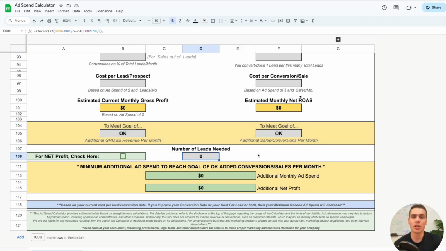And then we have the number of leads that you will need in order to meet your goals. And down here we have the final calculations of your additional monthly ad spend that you will need in order to meet your goals, as well as your additional net profit. And then this checkbox we will go over in a little bit, but I just wanted to give you a brief overview of some of the metrics that this will calculate. And you can see how powerful this could be for knowing the effectiveness of your marketing and sales processes.